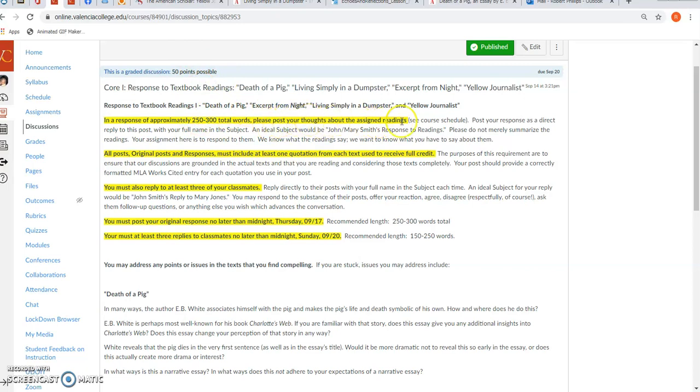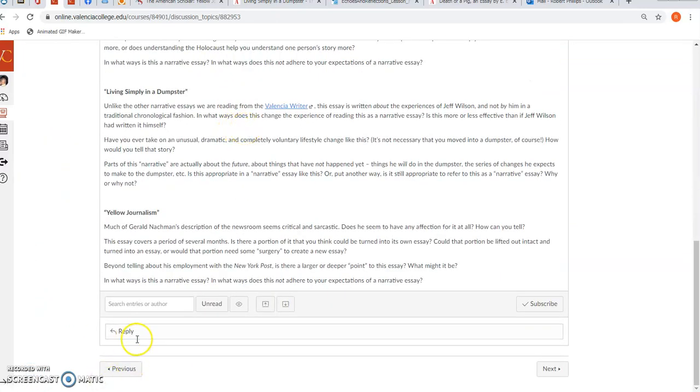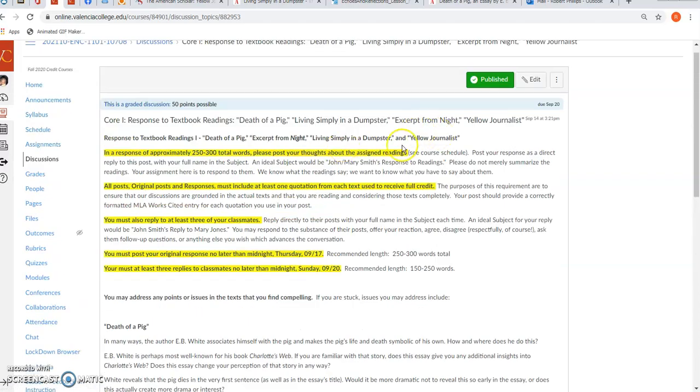Post your thoughts about the assigned readings as a direct reply to this post. So literally you will come down here and click reply, and that's where you'll start writing your post. That's what I mean. With your name and subject, and this is really just to help people sort out who wrote what, so they can see who they're reading as they start to click on them, etc.